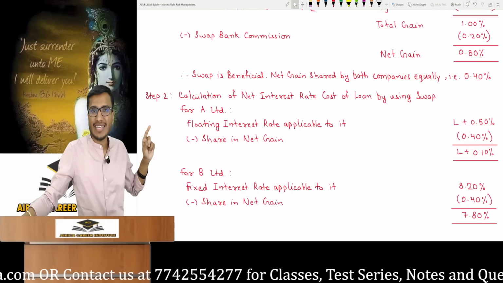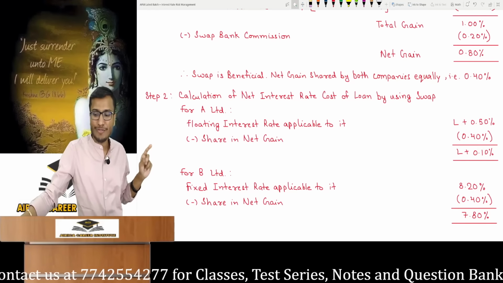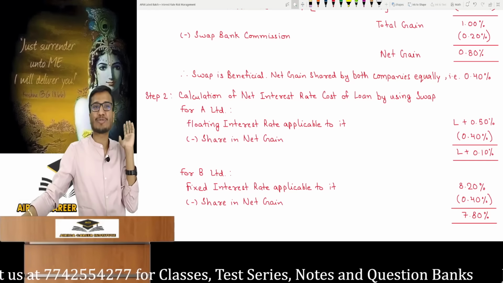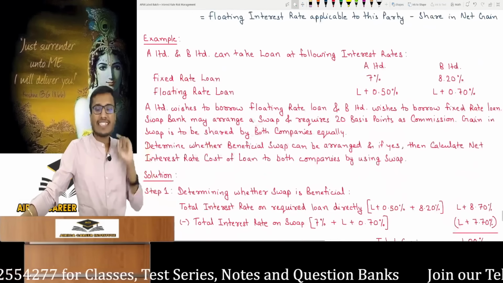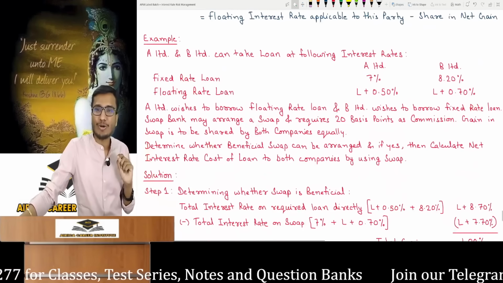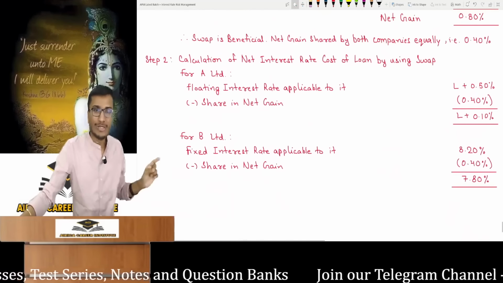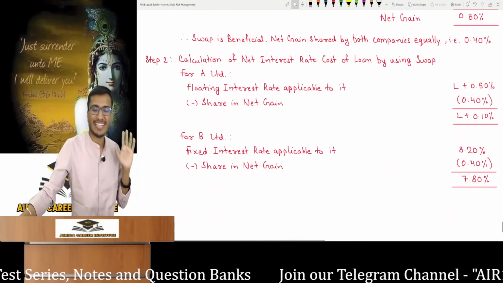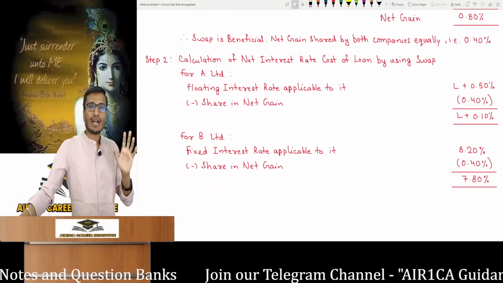For Delhi Limited, what's its market floating rate? L plus 0.5, less its net gain share, so the applicable cost will be L plus 0.1%. Which loan did B Limited want? Fixed interest. Market interest rate for B Limited is 8.2%, and the swap benefit is 0.4%. This share in net gain was deducted, making it 7.8%. This is its cost. So this topic is completely finished here.